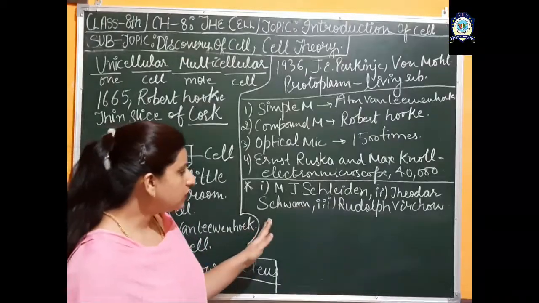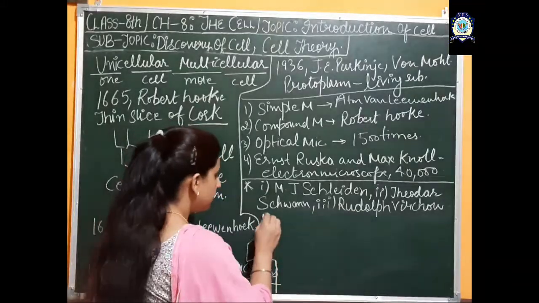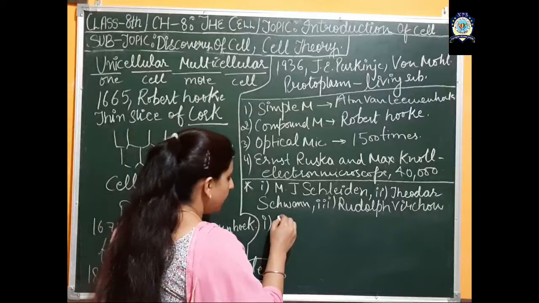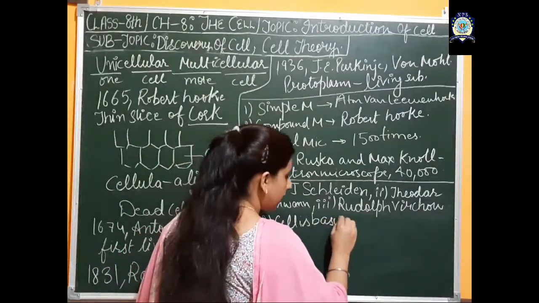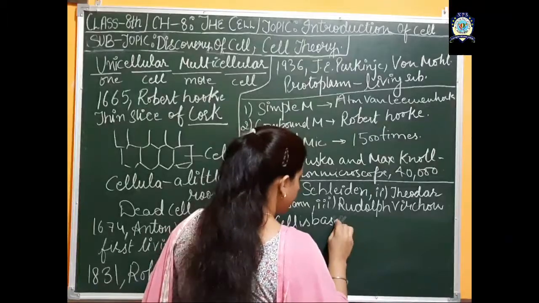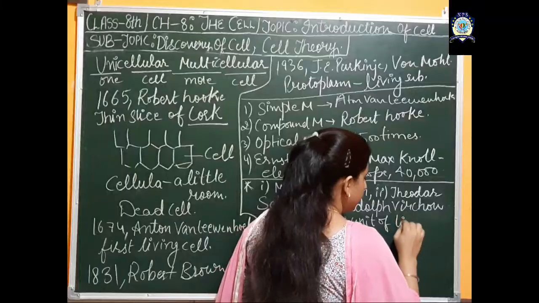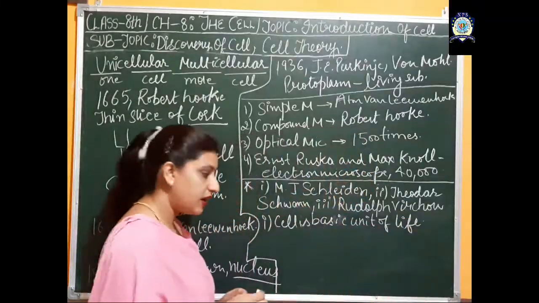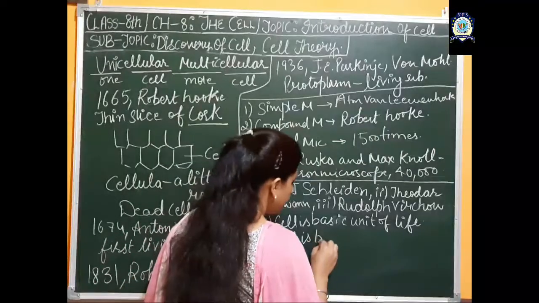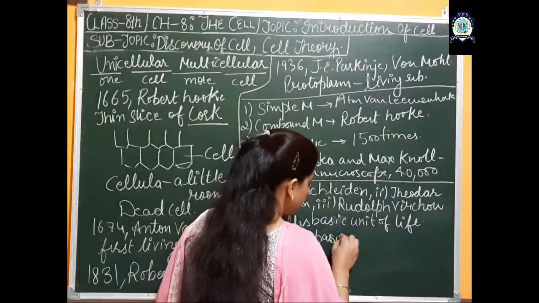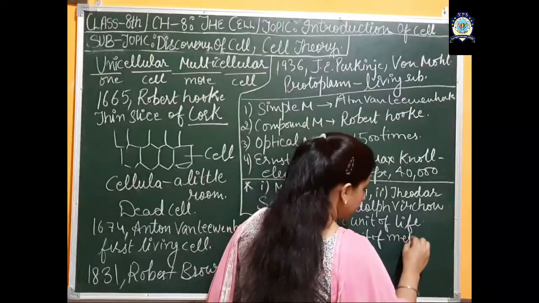Okay. So the theory which was given by these 3 scientists has a first feature that the cell is the basic unit of life of plants and animals. Second feature is that the cell is the basic unit of metabolic activities.